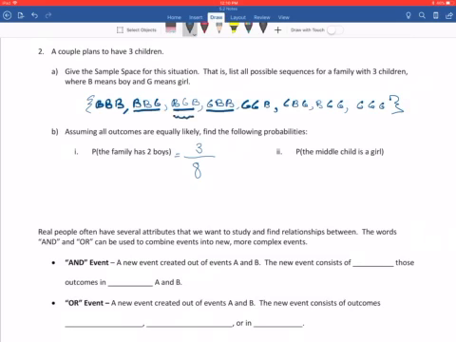What's the probability that the middle child is a girl? Okay, let's see. That's this one, this one, this one, and this one. So out of the 8 total, there are 4, and since I can reduce that, I should.